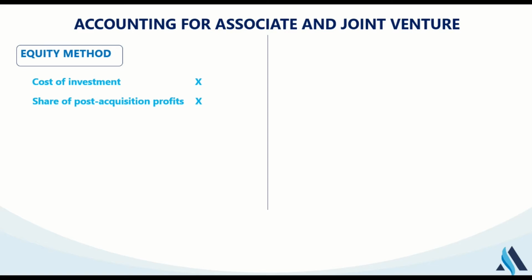So in this case, whenever we have profit from associate, what do you think we are going to do? Profit is an income to us. Definitely, what will I do? I will credit my P&L and I will debit my investment in what? In associate, making my investment to grow.